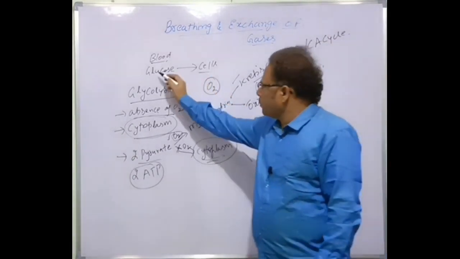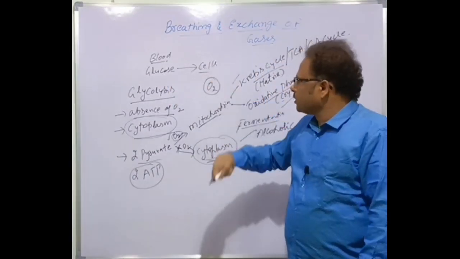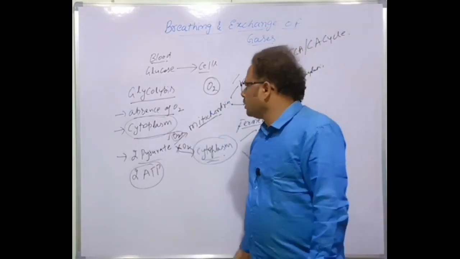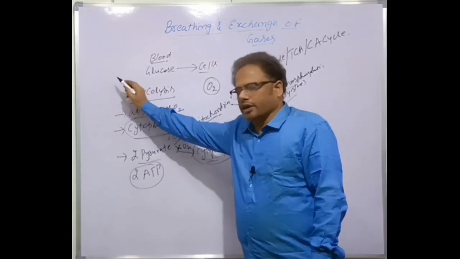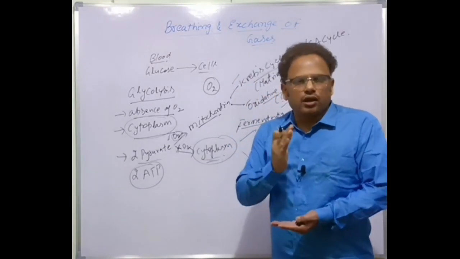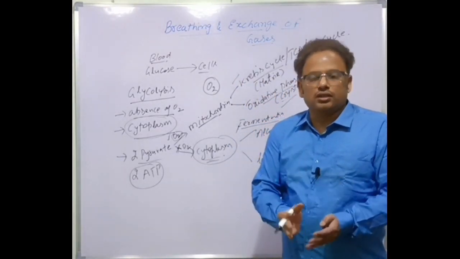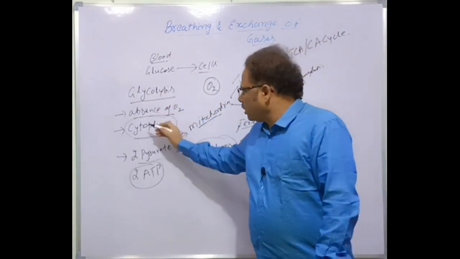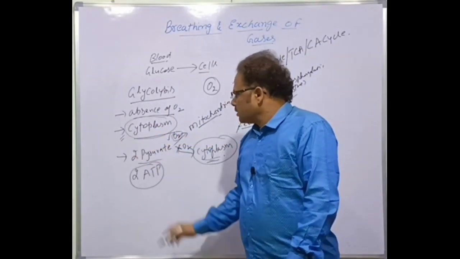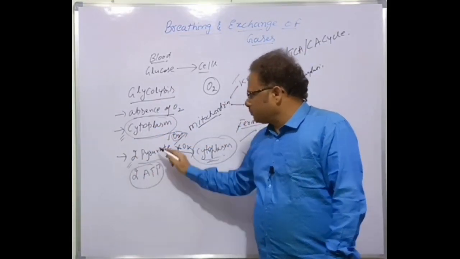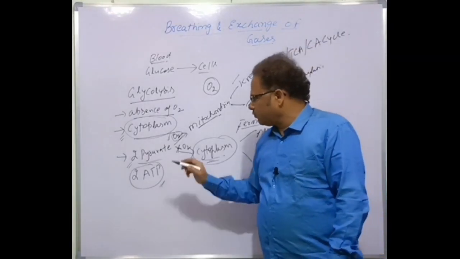I repeat here: when the glucose is moving into the cell by the various transporters, the glucose molecule is present in the cytoplasm. There a splitting of the glucose molecule takes place in the absence of oxygen, always in the cytoplasm. As a result, two molecules of pyruvic acid, pyruvate, and two molecules of ATP are formed.